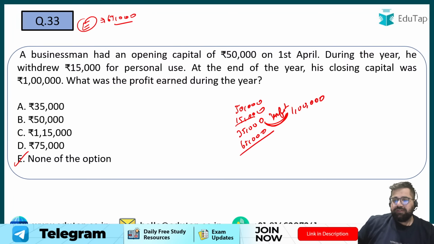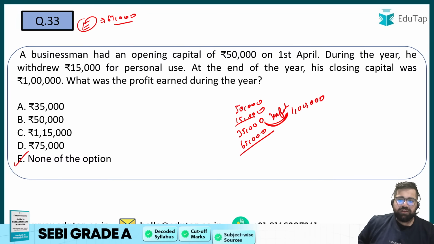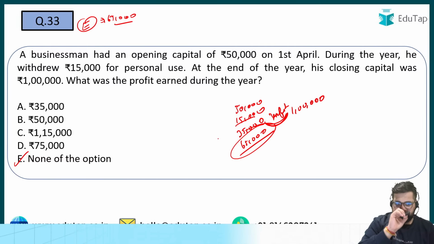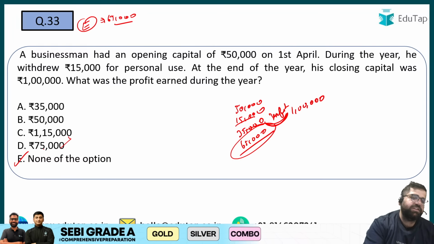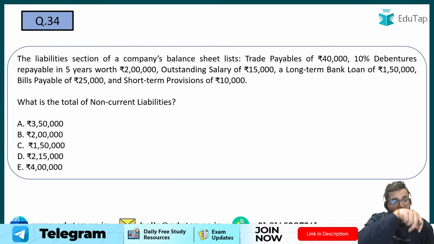Not 75, right? 50 minus 15 is 35. 35 plus 65 will give me 1 lakh. So it will be 65, not 75. If 75 was correct, then the answer would be D, which is not the case. It will be option E. Okay, let's move to question number 34 now.